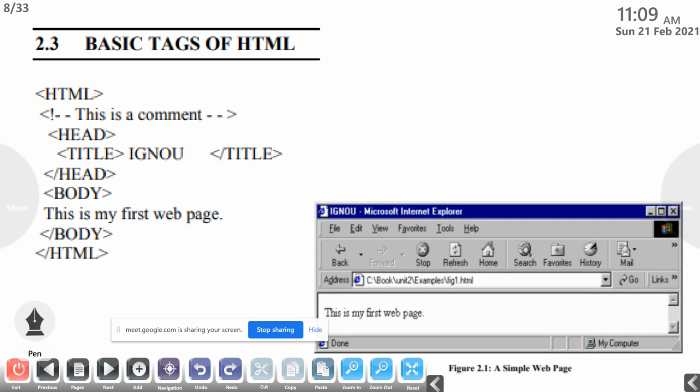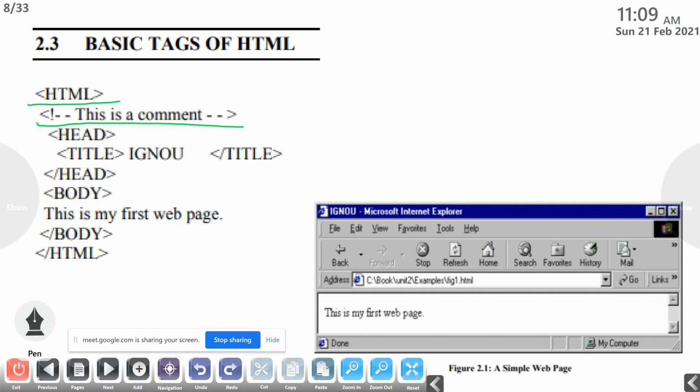Then basic tags of HTML. So this is the basic HTML tags. First it begins with HTML, and this is the comment part. Put a less than symbol and put an exclamation, then 2 hyphens, this is a comment, then put 2 hyphens and greater than symbol. All of you are familiar with what comments are in programming languages.